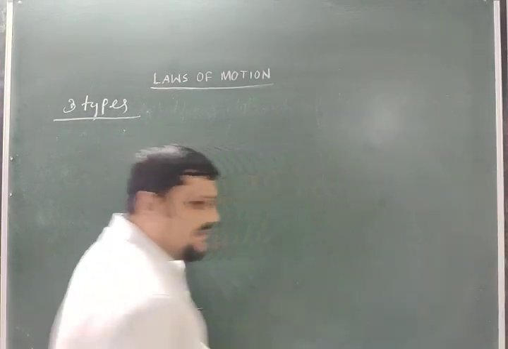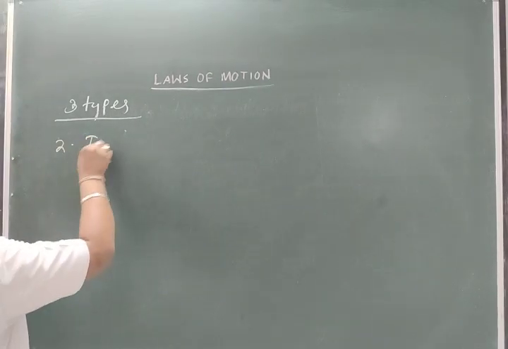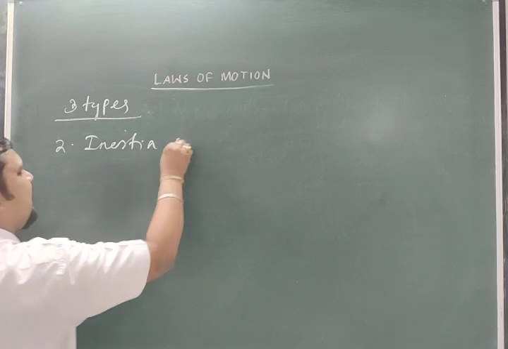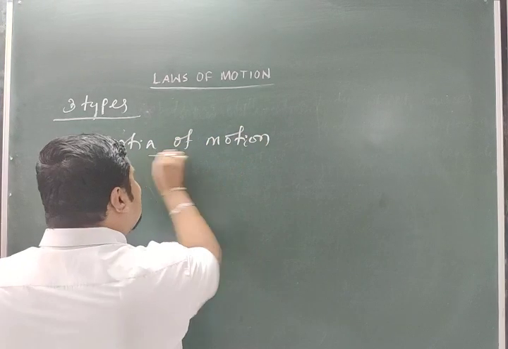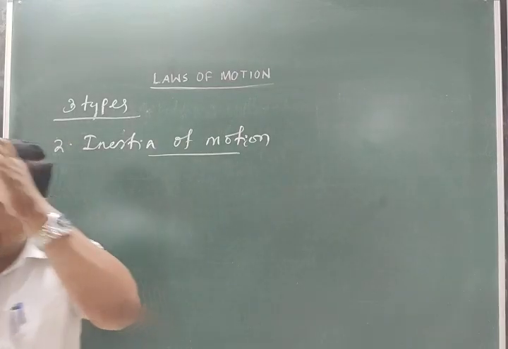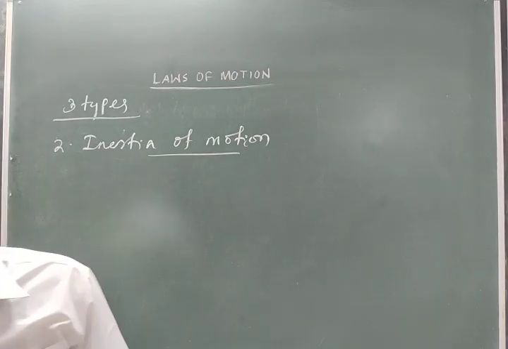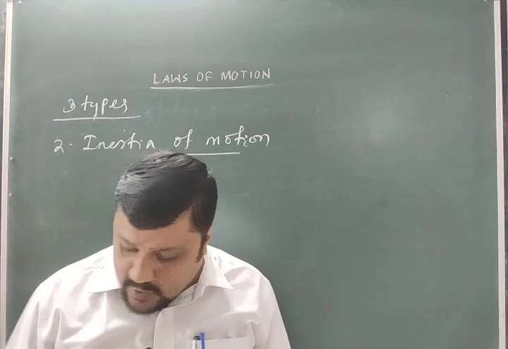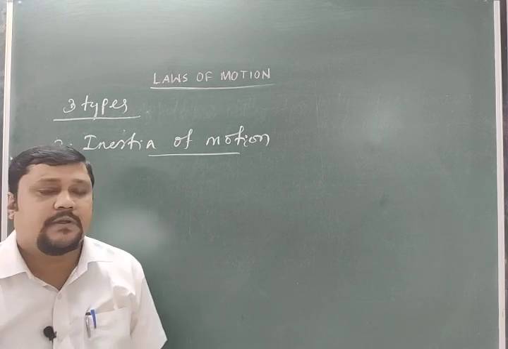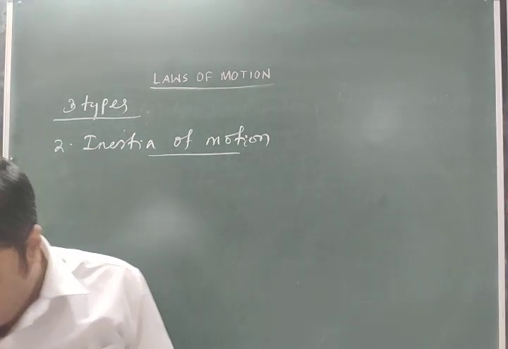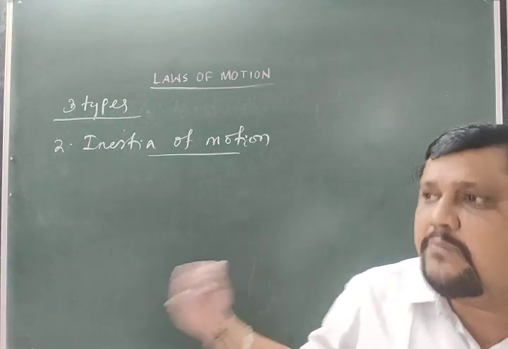Similarly, the other one is the inertia of motion. The second one is the inertia of motion. So what is this inertia of motion? Again we will define it like this. It is that inherent property of the body by virtue of which a body in a state of uniform motion tends to remain in the same uniform motion.